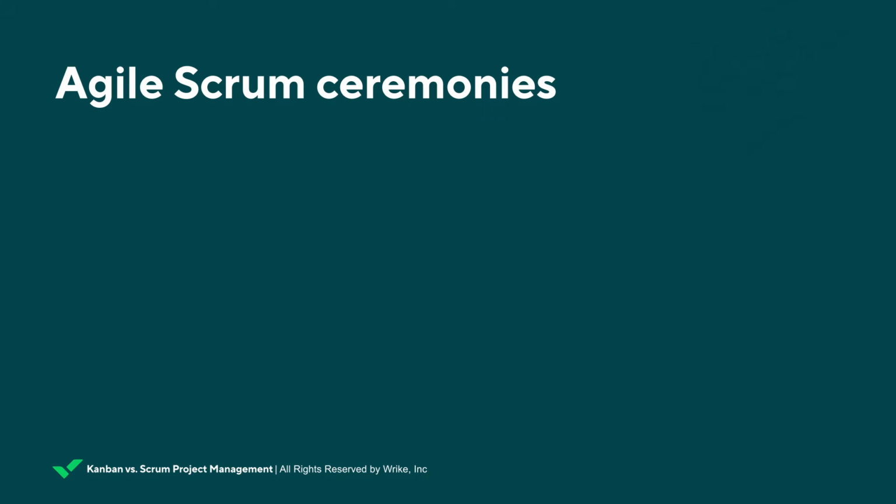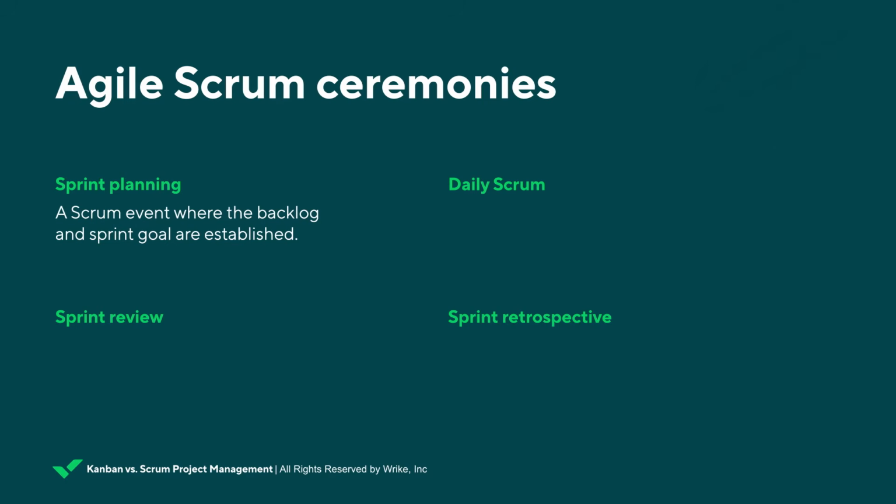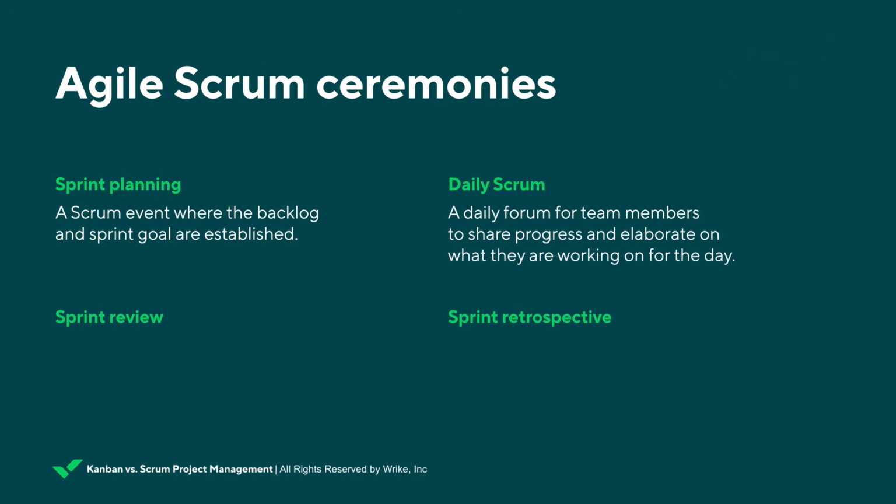In this framework, ceremonies, also known as events, are meetings that take place in order to advance the sprint and overall project goals. The 4 Scrum ceremonies are sprint planning, daily Scrum meetings, sprint reviews, and sprint retrospectives. Sprint planning is a Scrum event where the backlog and sprint goal are established. The daily Scrum is a forum for team members to share their progress and elaborate on what they are working on for the day. At the end of the sprint comes the sprint review, where the team gets together to review the work that was completed and share feedback.